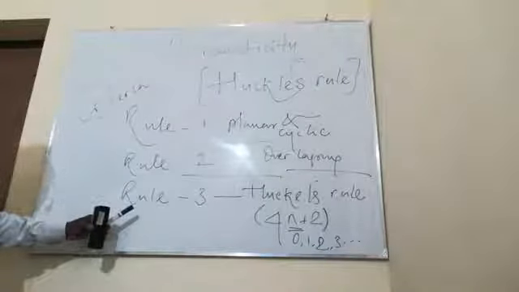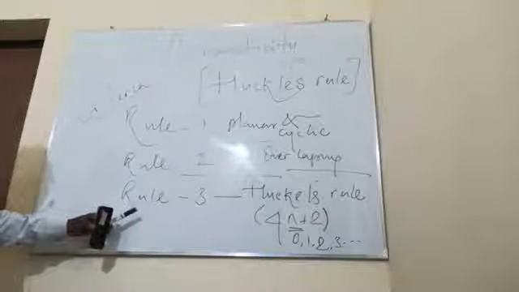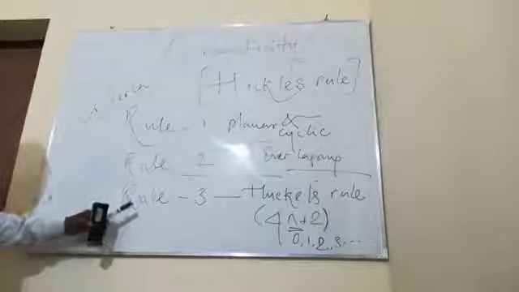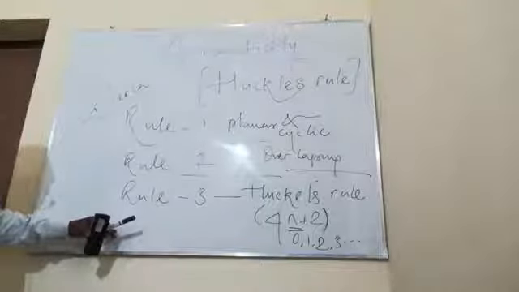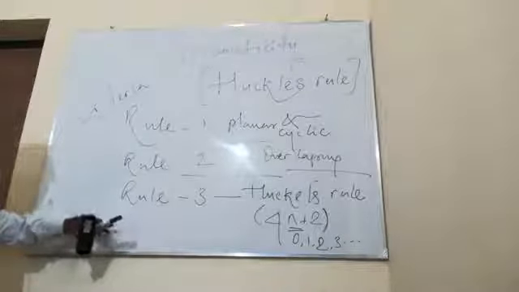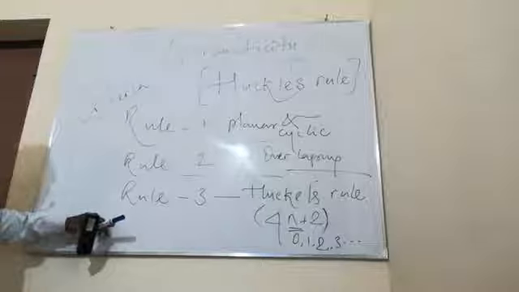Now we are going to discuss in detail by applying Huckel's rule one by one. We are going to apply Huckel's rule with respect to benzene first, to see whether benzene obeys it or not.